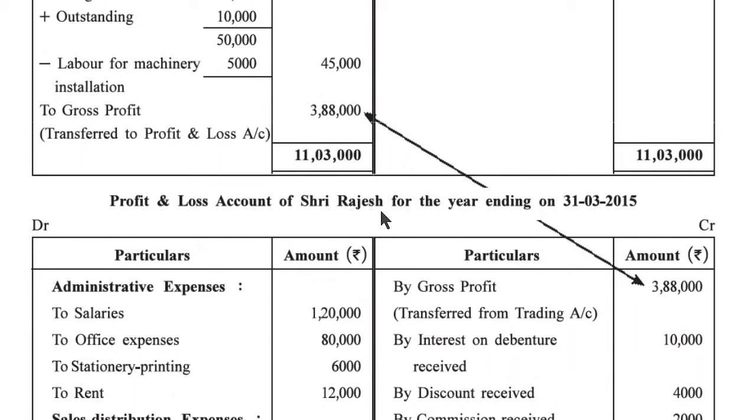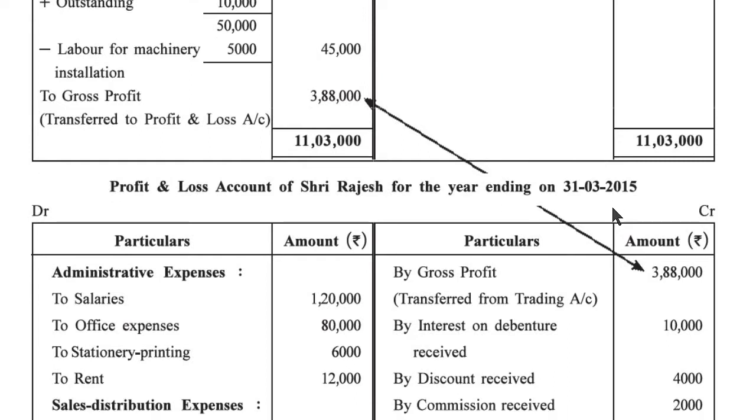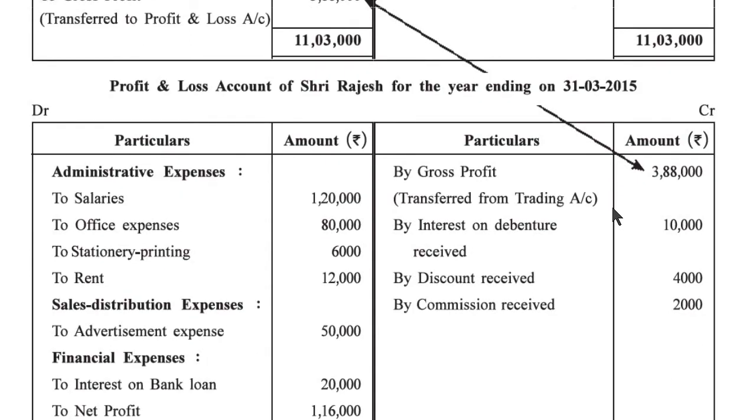Profit and loss account of Sri Rajesh for the year ending 31st March 2015. We know that in the profit and loss account debit side we write all the expenses and credit side we write all the incomes. So first of all write the debit side, all the expenses. First of all, administrative expenses, to salaries 1,20,000. There is no adjustment. To office expense 80,000 as it is from the trial balance because here no adjustment is there.